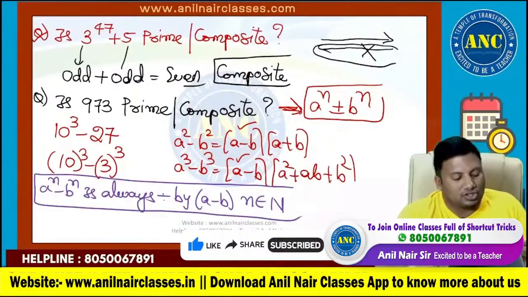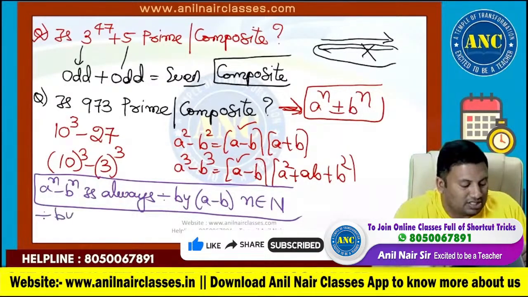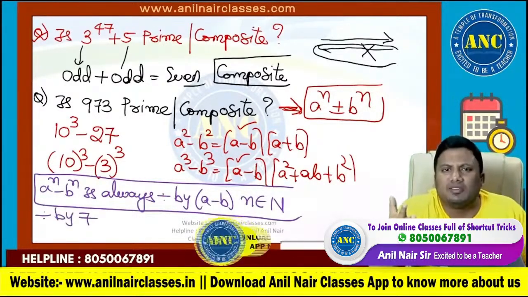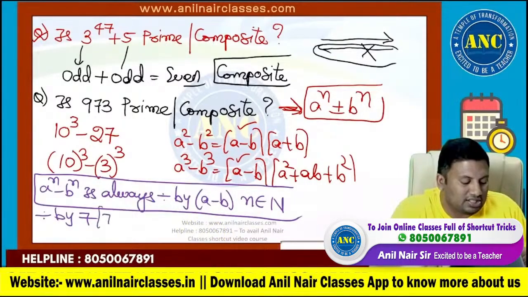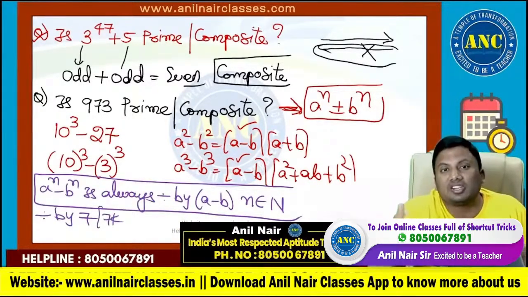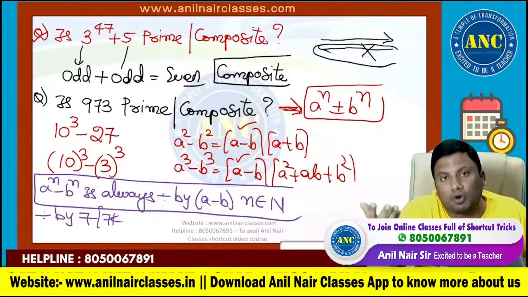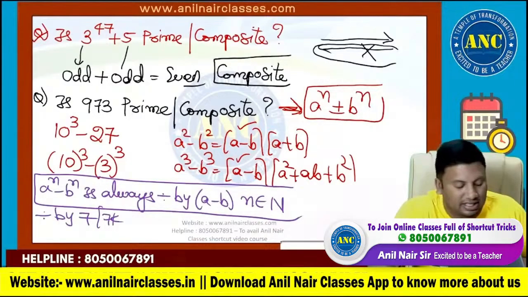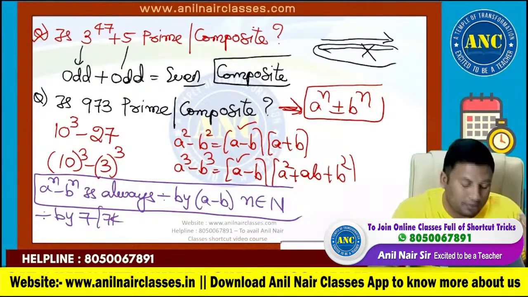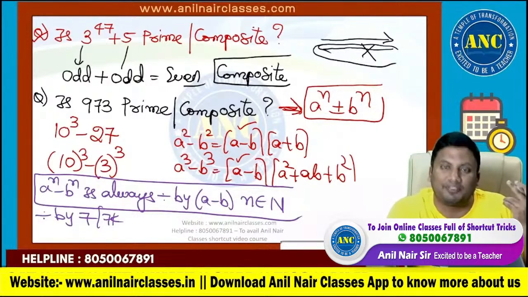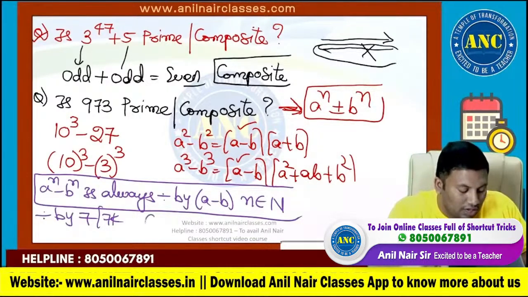10 cube minus 3 cube is divisible by 7. Any number which is divisible by 7 becomes a multiple of 7, which can be written as 7k. Other than 7, every other multiple, like 14, is composite. It has got factors more than 1 and 7: 2 in this case, 21 is a factor, 28 is a factor. So any multiple of 7 greater than 7 is a composite number because it will have factors more than 2. So the answer for this question is composite.